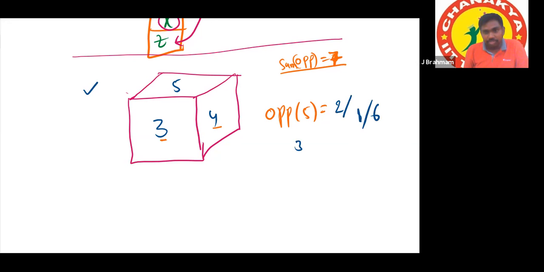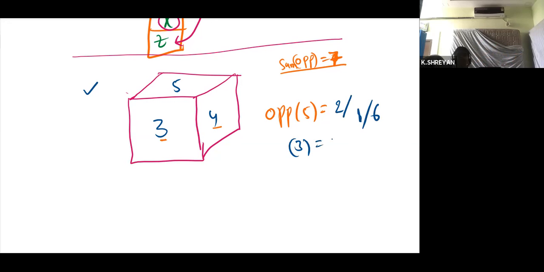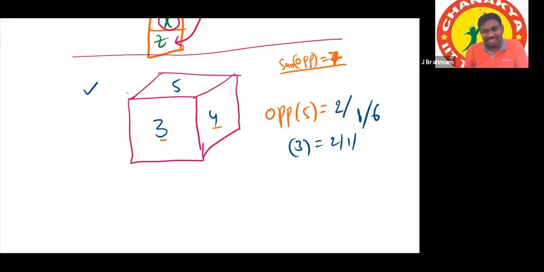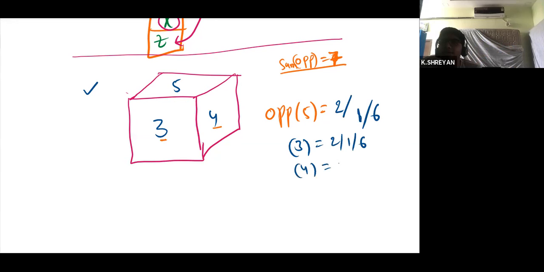What is the number opposite to 3? Sir, 2, 1 or 6 again. Okay. What is the number opposite to 4? Again the same: 2 or 1 or 6.